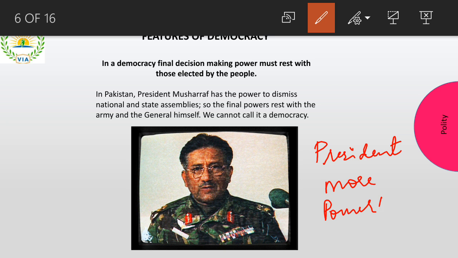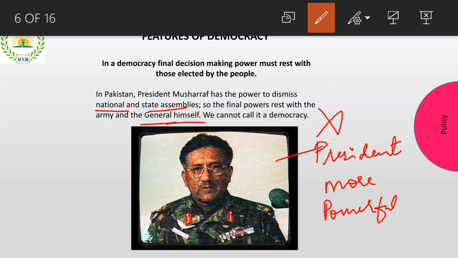That president can even dismiss the national and state assemblies. So the final power rests with the army and the general chief himself. So this is also not called democracy. That means Pakistan claims itself to be a democracy, but it is not. Why? Because there also elections happen. But the people or the ministers who are elected by the normal people have no power at all, because the power is with whom? It is with the general or with this president, right?